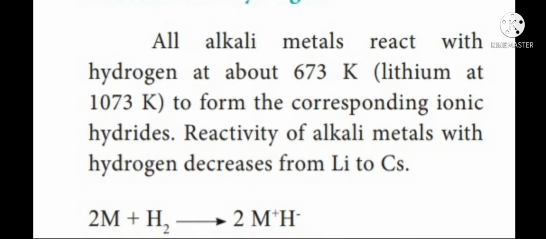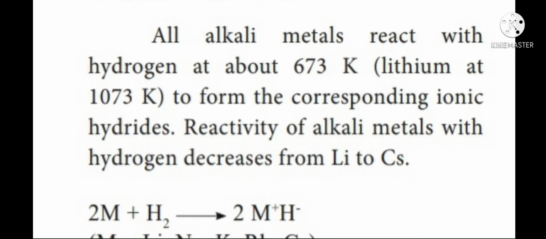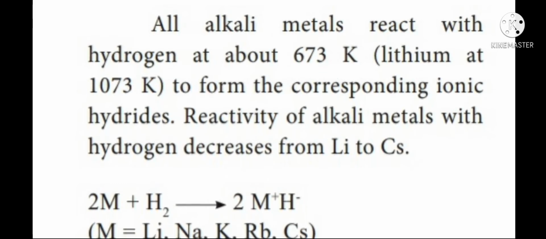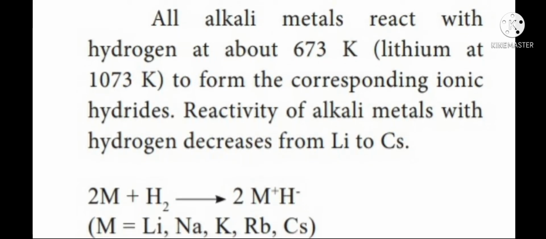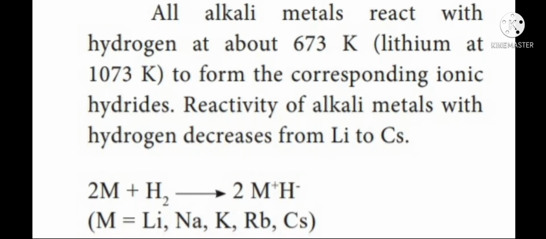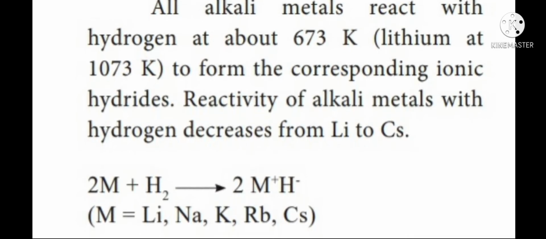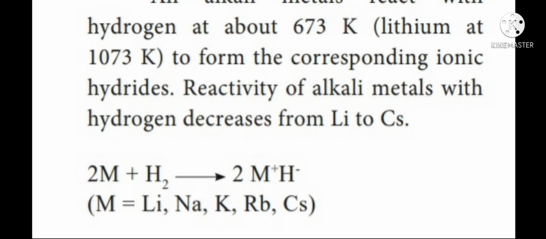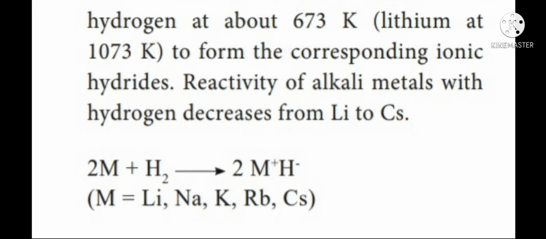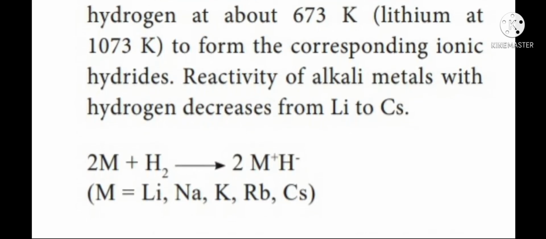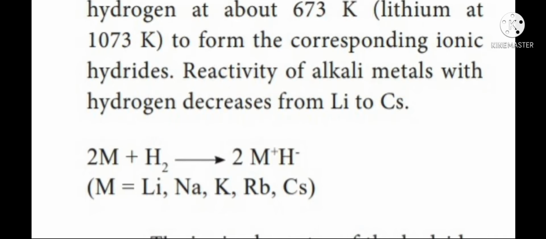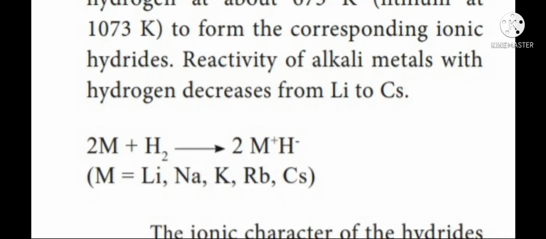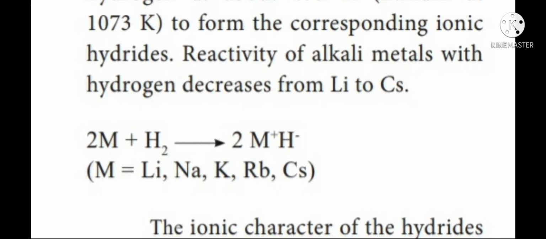All the alkali metals react with hydrogen to form the corresponding ionic hydride at about 673 Kelvin, except lithium, which reacts with hydrogen at 1073 Kelvin to form ionic hydride. The reactivity of alkali metals with hydrogen decreases from lithium to cesium.